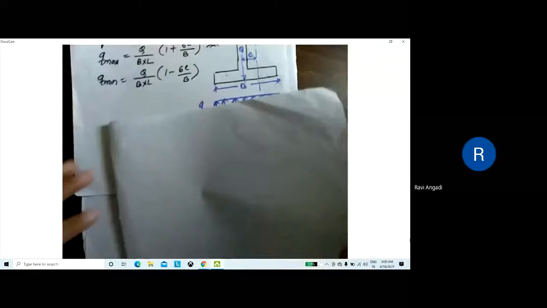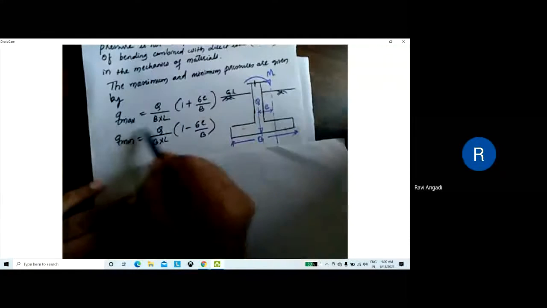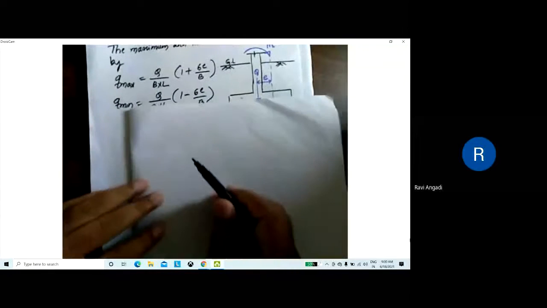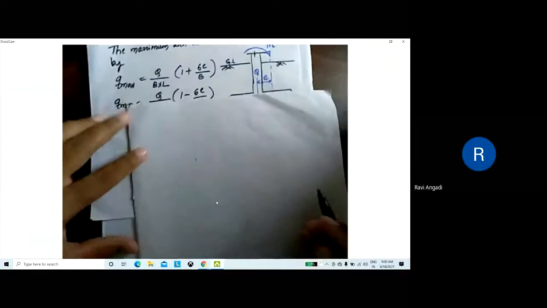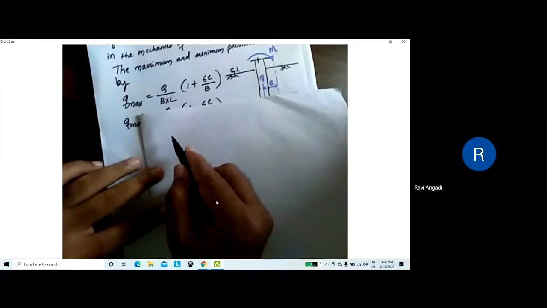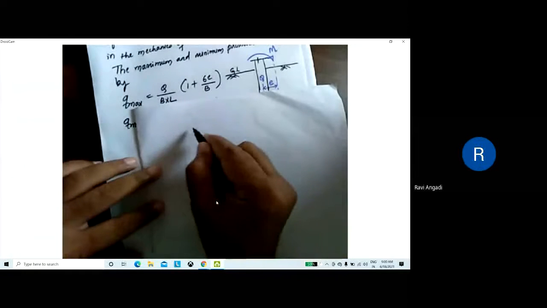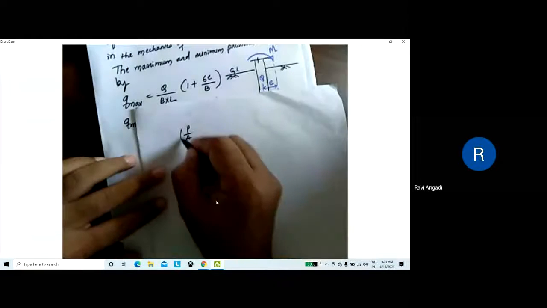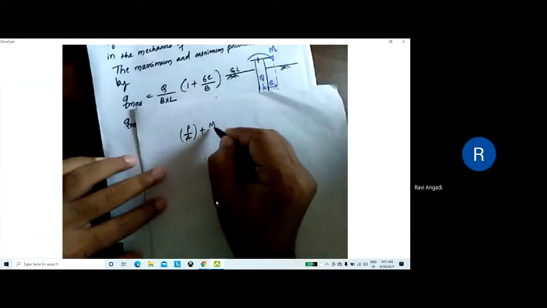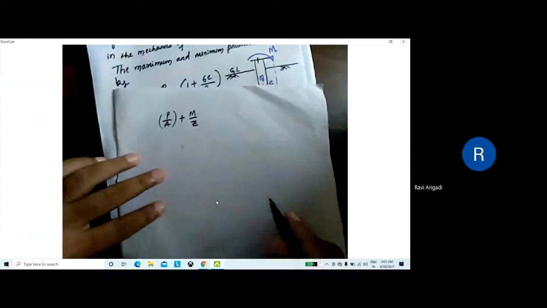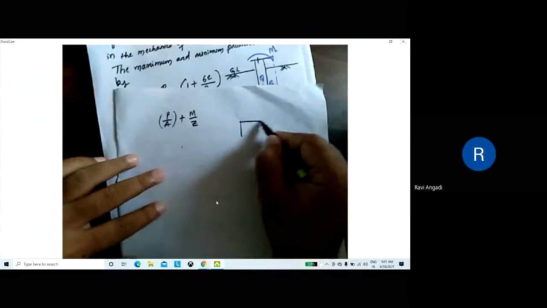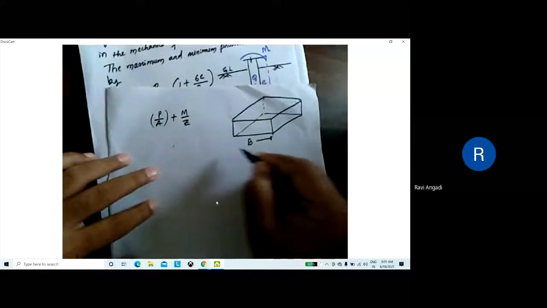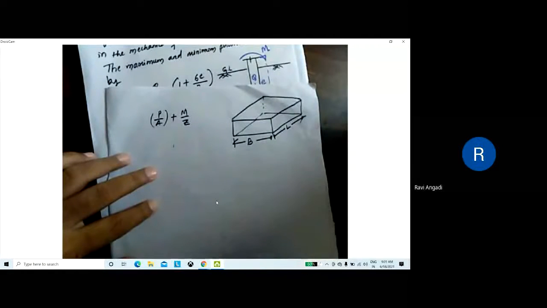Now, did you understand how this equation has come? Yes, sir. For q max, try to understand. The load is acting directly, that is, we take P by A along with the direct load. If the moment is also acting, we take M by Z. So the footing will be like this. It's a rectangle, correct? What is this width? B. What is this one? Length.